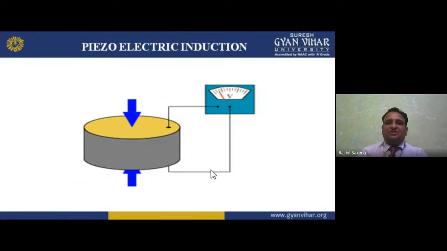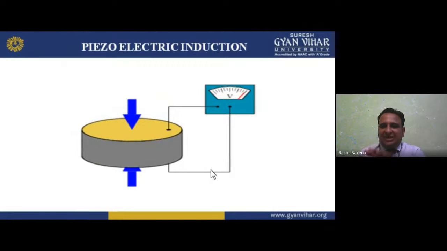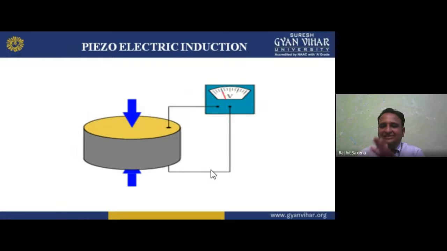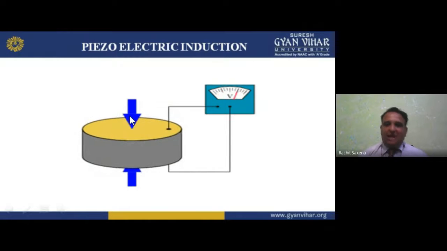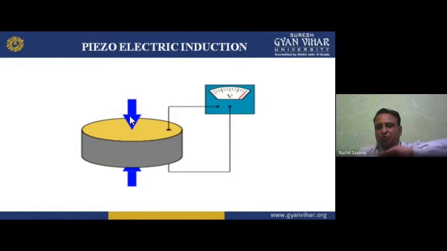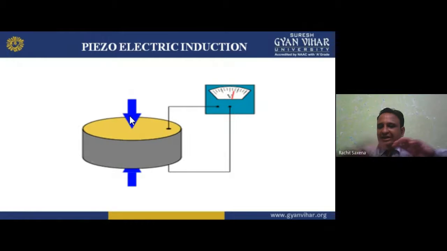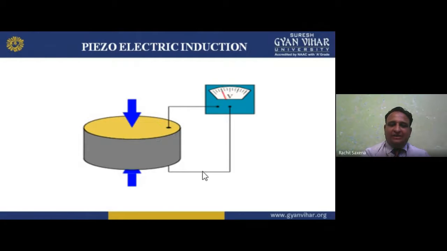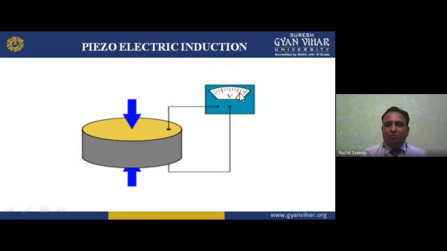See here, if I am applying some force on it, it is pressing like this, and the voltmeter or galvanometer varies. If I apply force, it is directly converted into voltage. That is the piezoelectric crystal. This is the direction of the force, and it is directly connected to the voltmeter, which gives you the output.